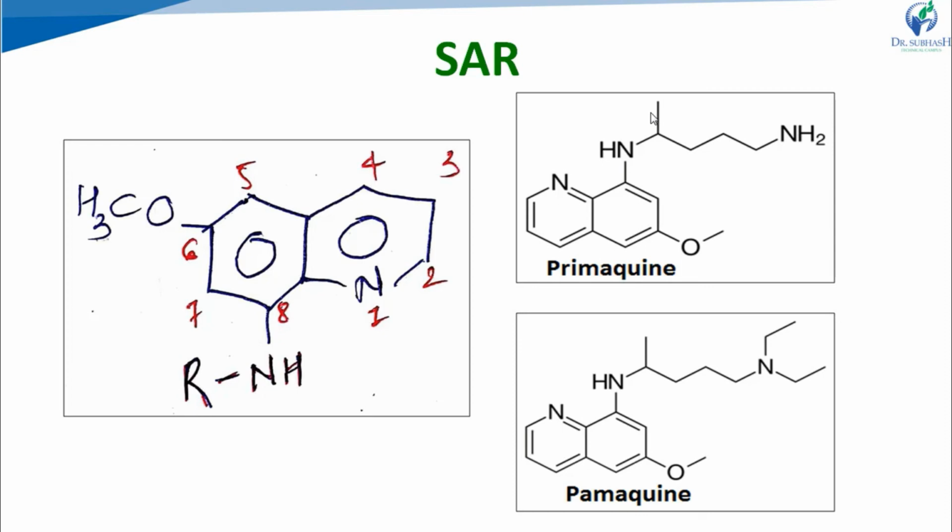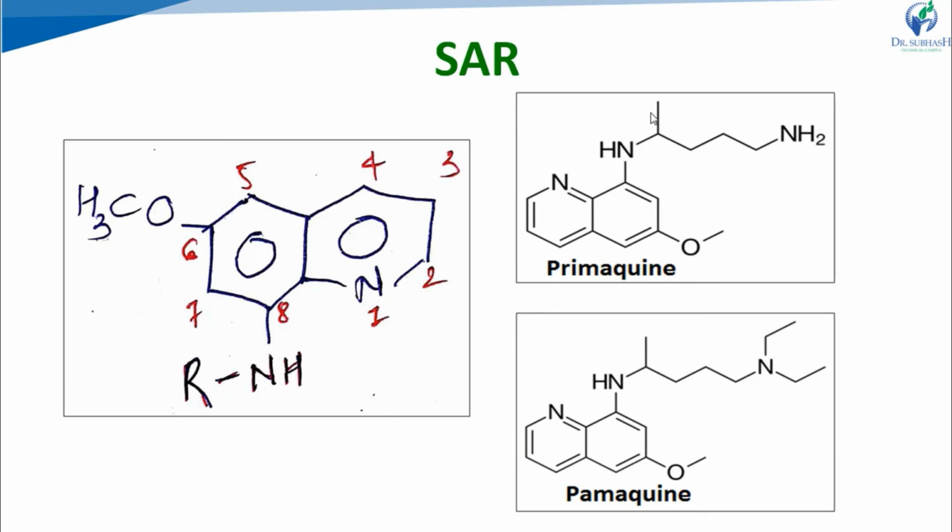If we discuss the SAR points, start with the methoxy group. Right? If a methoxy group is present at the 6th position, it produces a high chemotherapeutic index. Right? But it may be substituted by hydrogen, hydroxyl group, or lower alkoxy group.